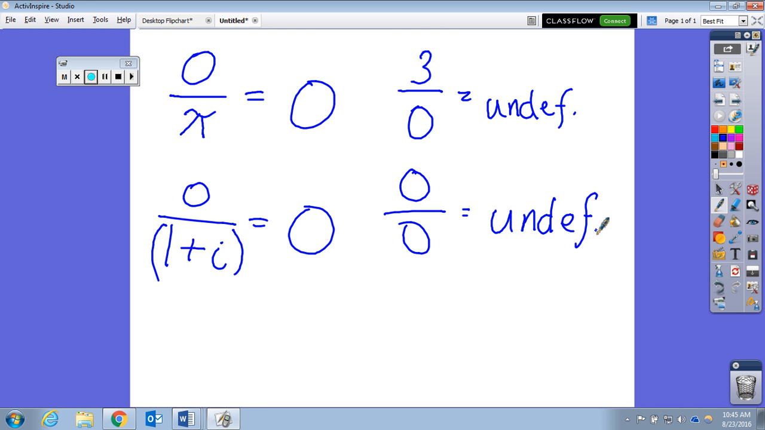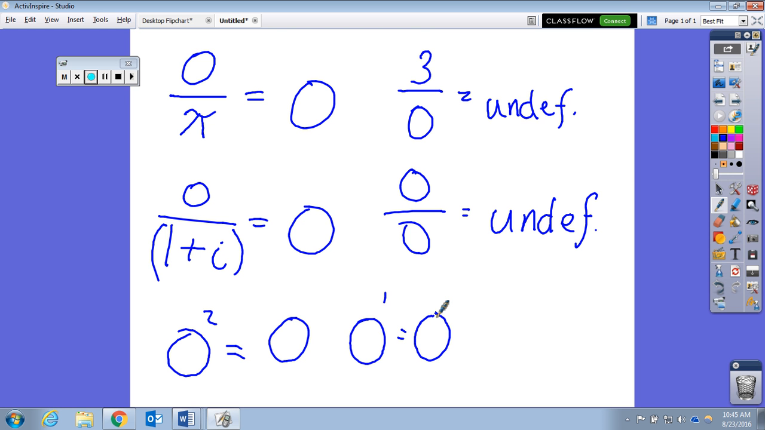So what is 0 squared? 0 squared is 0. What is 0 to the first power? It's still 0. Anything to the 0 power is 1. And what is 0 to the 0 power? It is 1. Very good. So it's a good review of some fundamentals of 0.